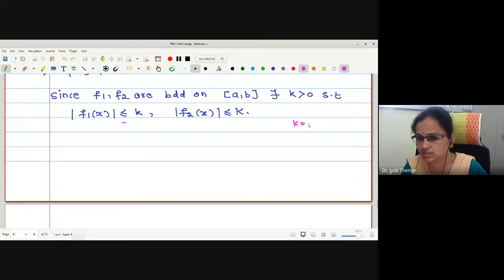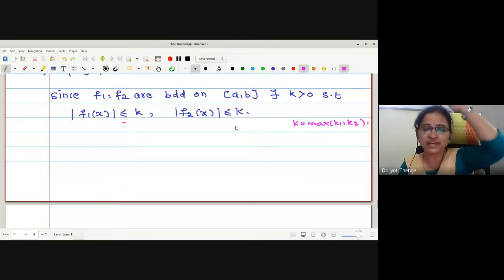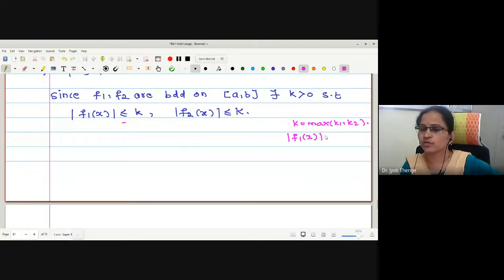So k is the maximum among k1, k2, and whichever is the maximum will satisfy both inequalities, no? Suppose mod of f1 of x is less than or equal to k1 and mod of f2 of x is less than or equal to k2, and suppose k1 is maximum. Then can I write k2 less than or equal to k1?